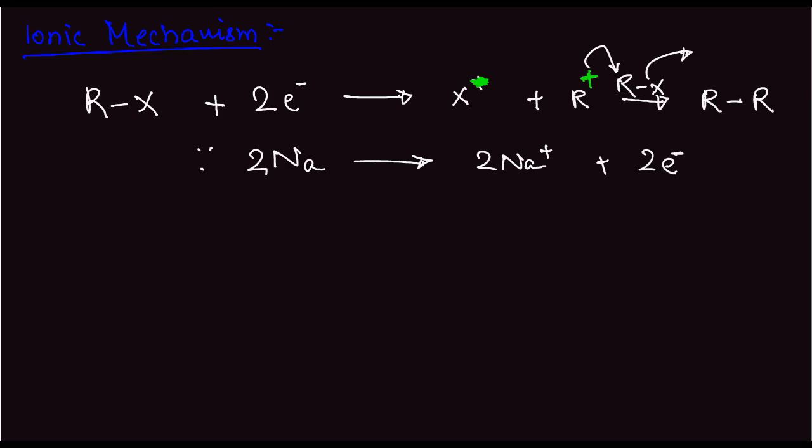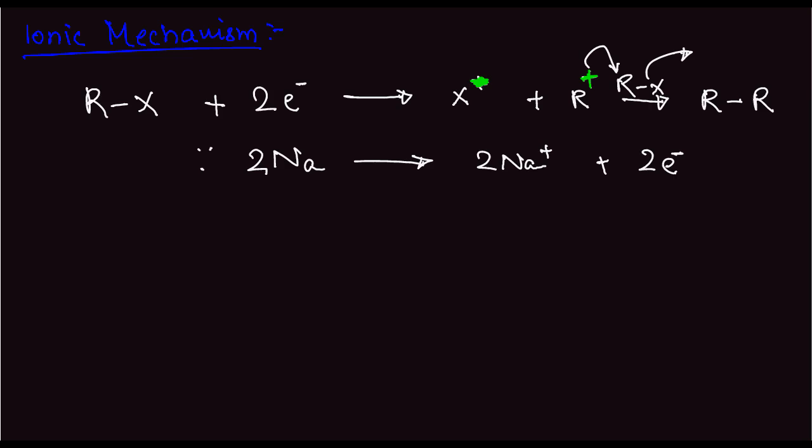You must be wondering which of these mechanisms is more valid. It states that both these reaction mechanisms take place simultaneously in the system. So we'll have many intermediates present in the system. We'll have the R free radical, we have the R carbocation, we'll have the X minus, we'll have the X free radical, we'll have the sodium plus and the electrons. We'll have a lot of things in the system.